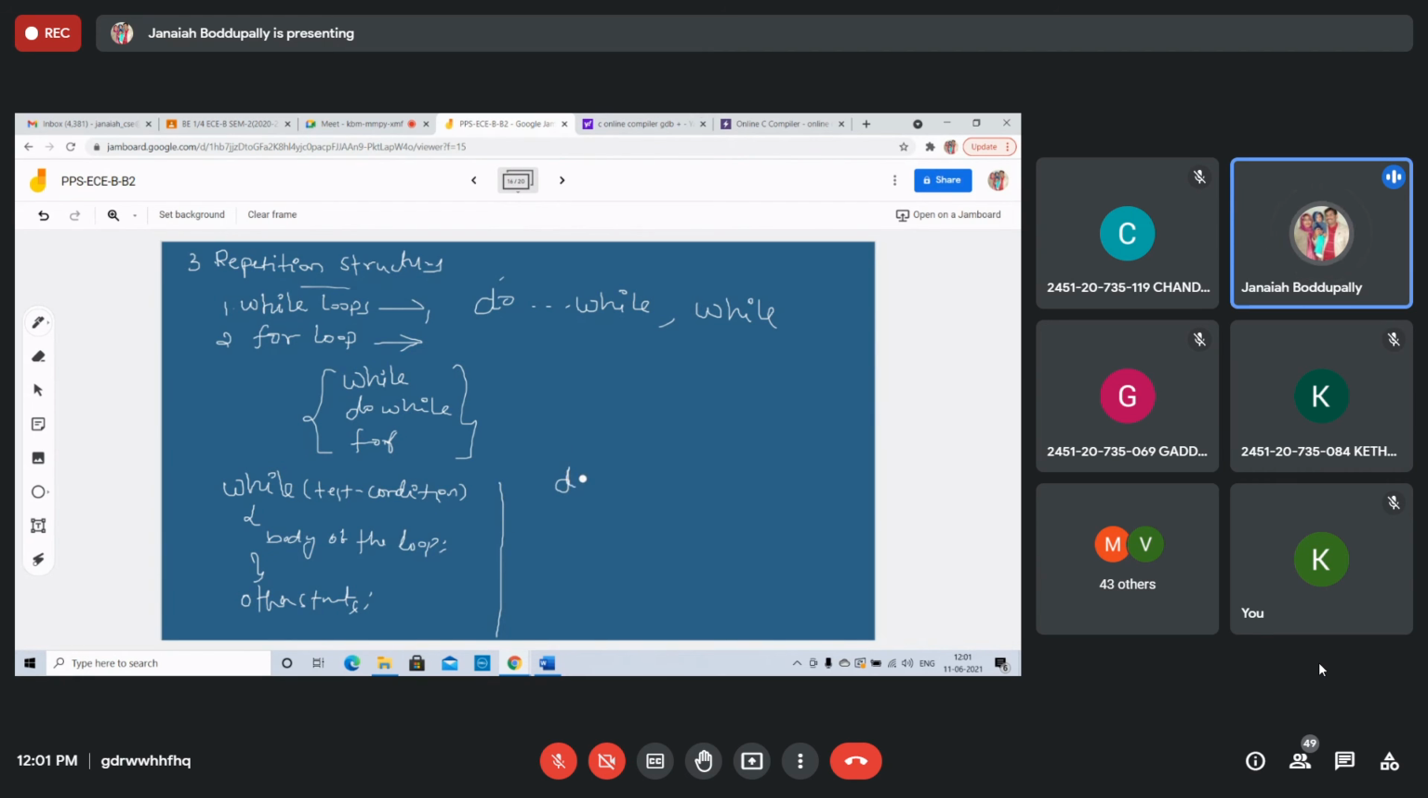After exiting, the other statements. Do while: first to do means first execute. Do, body of the loop. Then the condition is checked: while, test condition. Semicolon is needed here, but not for while. For while, for, and if conditions, don't write a semicolon. If you write a semicolon, it terminates, and it can't execute the other statements. In do while, you write the statements, and after while the condition should be tested, and you should write the semicolon.